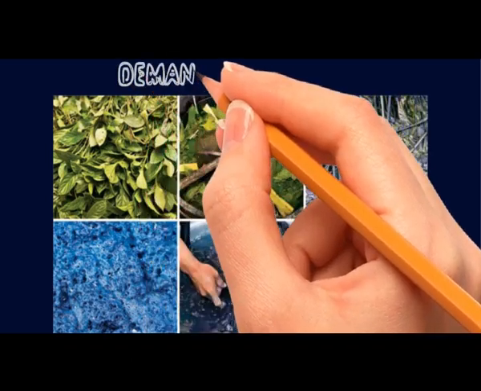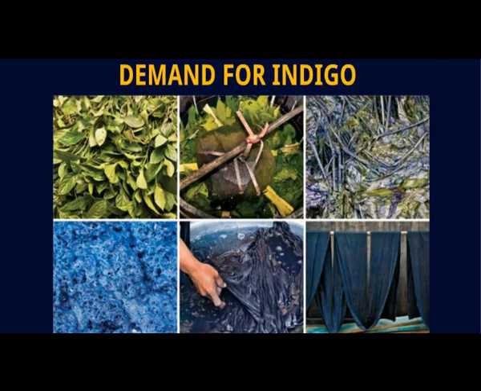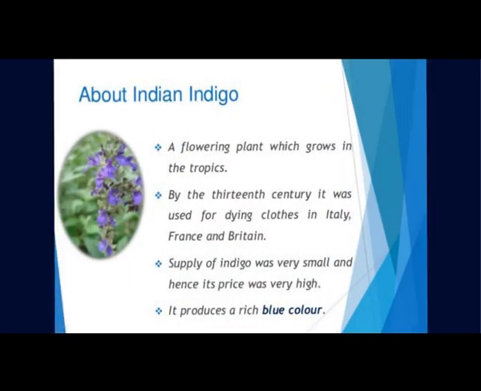So let us see demand for indigo. Indigo has been an important source of the blue dye for thousands of years. There are over 300 species of Indigofera growing throughout the tropics. Indigofera yields indigotin, one of the most color-fast natural dyes, compatible with all fibers like wool, cotton, silk and linen. Unlike other plant dyes, the indigo dyeing process is simple and needs less effort.